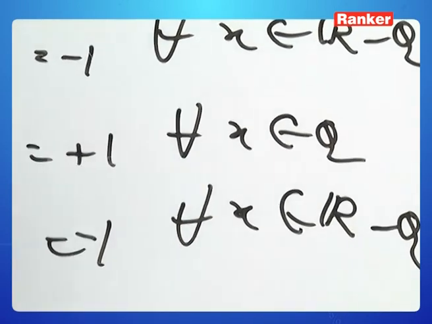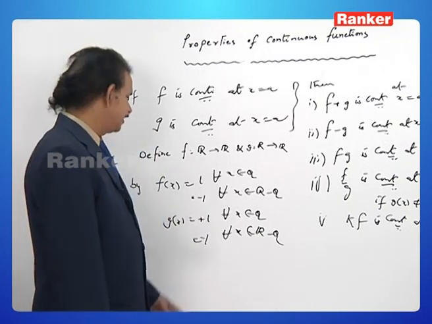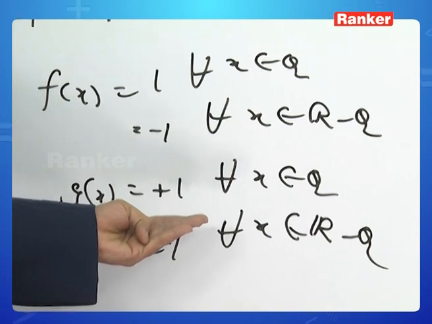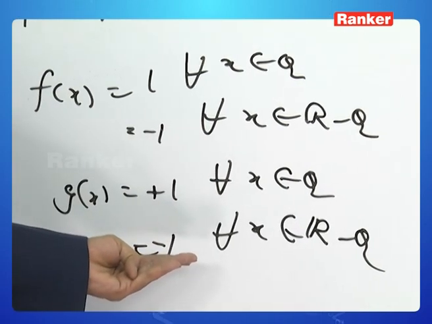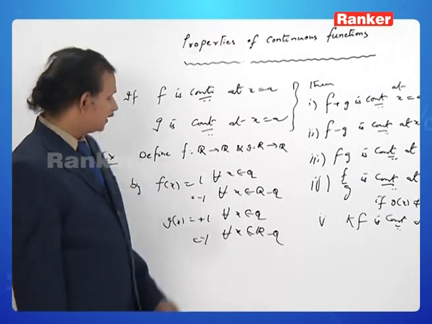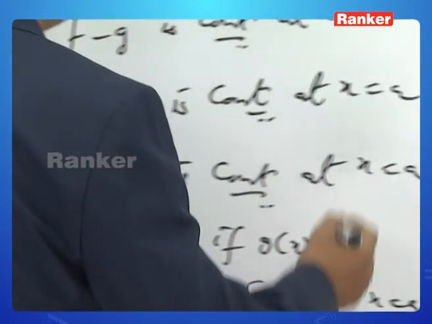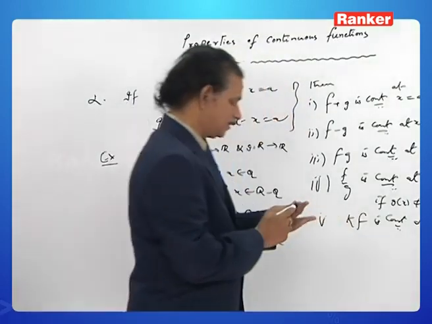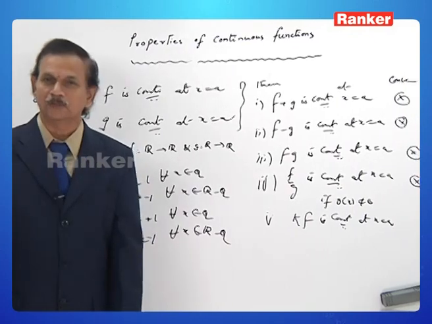Observe what happens. Simply take f equal to g. Then f minus g is 1 minus 1, that is 0, for all x belonging to Q, and minus 1 minus of minus 1 is 0 for all x belonging to R minus Q. So f minus g is a constant function, hence continuous, but neither f nor g is continuous. Hence, the converse of this theorem is also not true.